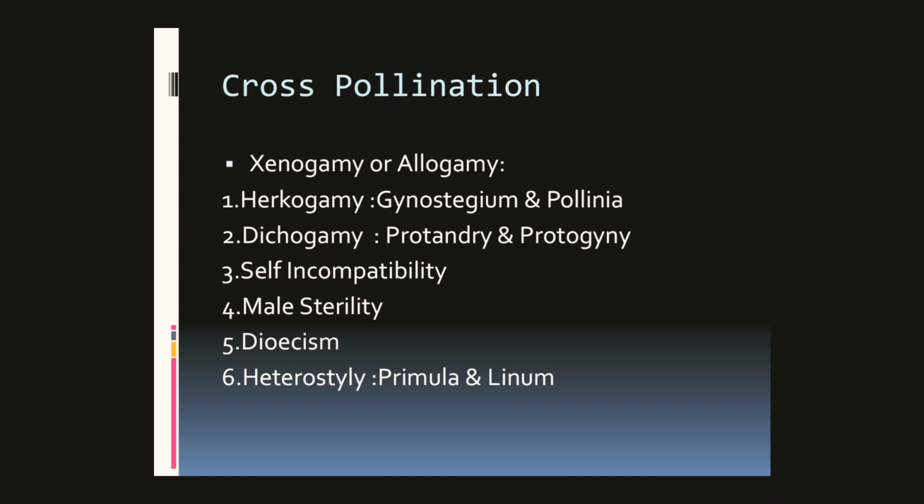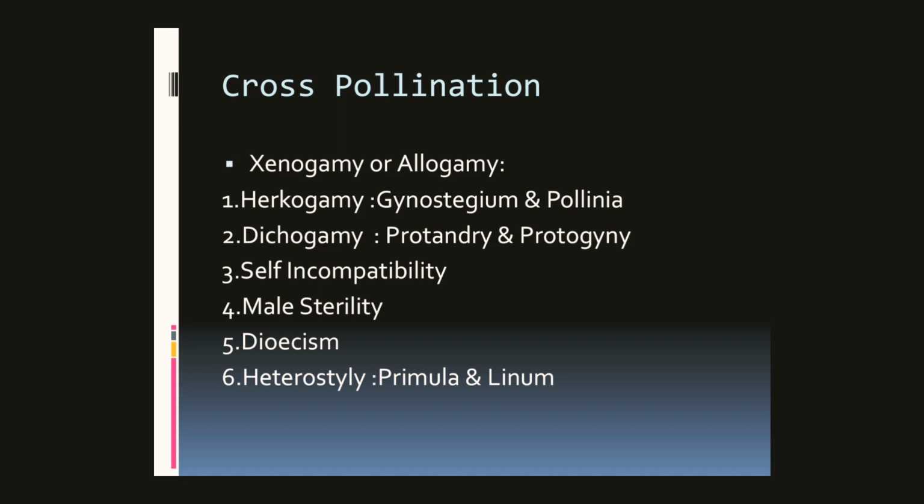The other is heterostyly. This is a special type of structural mechanism in plants to encourage cross-pollination and to avoid self-pollination. It may be distyly or tristyly. Dimorphic heterostyly occurs in Primula, and trimorphic heterostyly occurs in Oxalis.